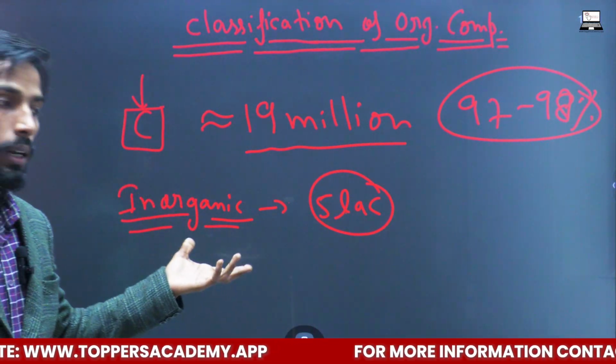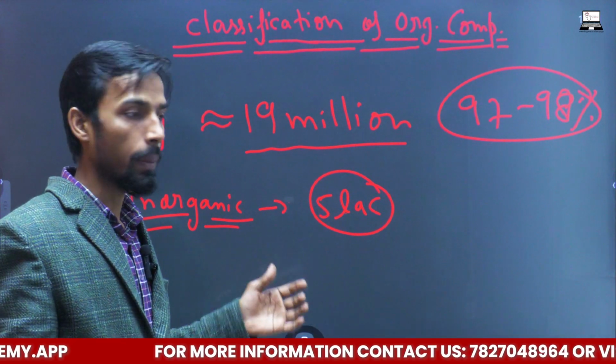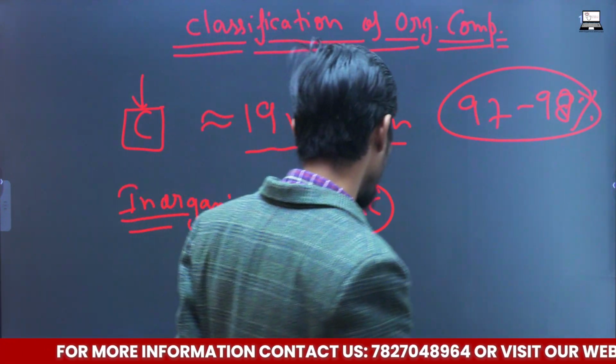So with this many compounds, nearly 19 million, we have to classify them. How we can classify them, that we are going to see.